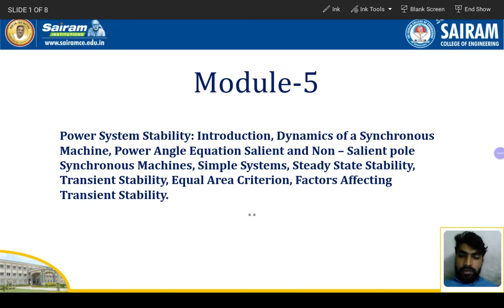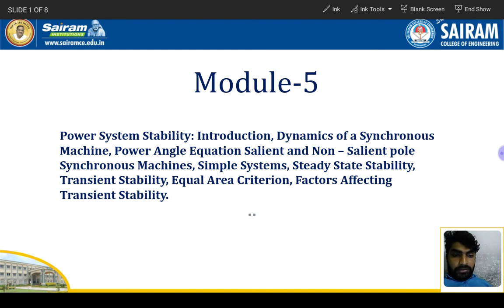Let us discuss Module 5, Power System Analysis and Stability. In this, we are going to discuss the introduction to power system stability, the ability to stabilize the system, and the dynamics of a synchronous machine. Salient pole and non-salient pole machines will be there. Salient pole is for speeds less than 500 RPM. We use it in hydel power plants because the speed will be less, and non-salient pole machines for thermal power plants and nuclear power plants because the speed will be more than 500. More than 300 RPM, right?